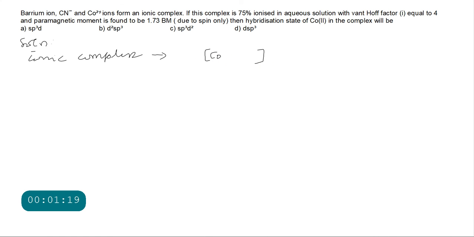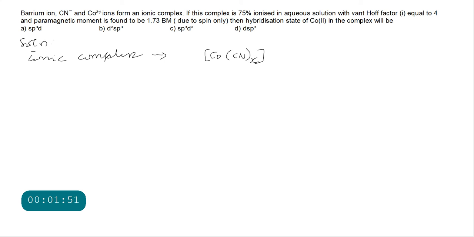So we have written cobalt 2 as the central metal in the complex. Then we have to write the ligand. Cyanide is the anionic ligand. Barium ion has xenon electronic configuration, noble gas configuration, so it will not contribute an electron pair. Cyanide contributes an electron pair, so cyanide acts as the ligand. Next we have to see the coordination number. There is no idea about the coordination number here, so we will write it as x.